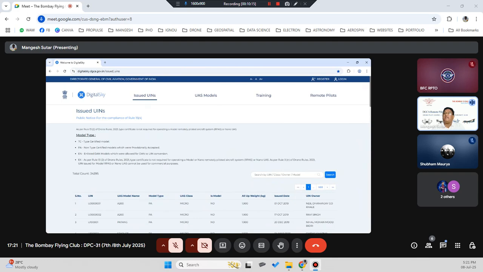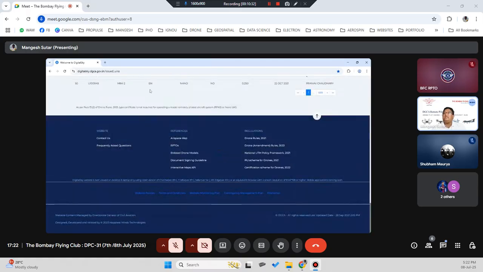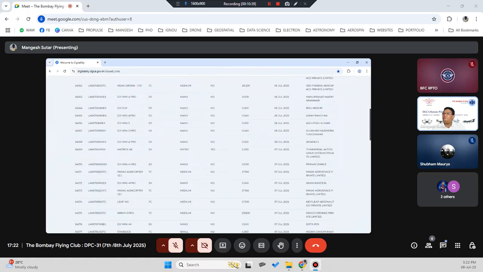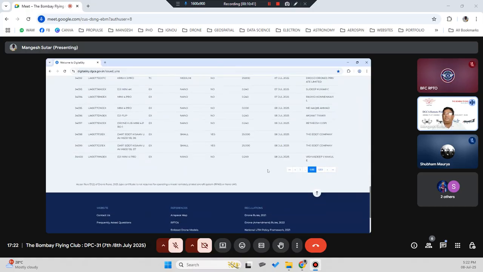DAN models. Earlier, in place of EON, there was a drone acknowledgement number or something like that. That DAN was given earlier, but now it is called UIN. So those converted from DAN to UIN are listed as EN. You can see the latest drone that was registered as of yesterday, right?